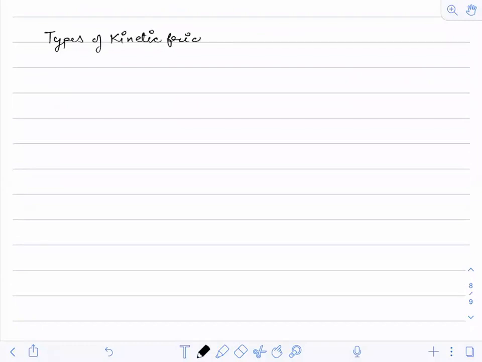In this we will first study sliding friction, and the second will be rolling friction.